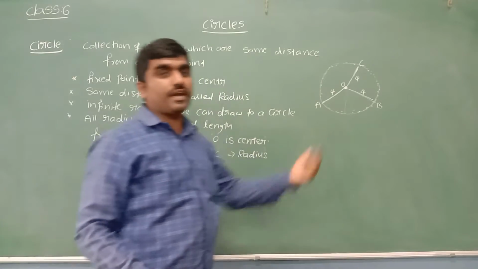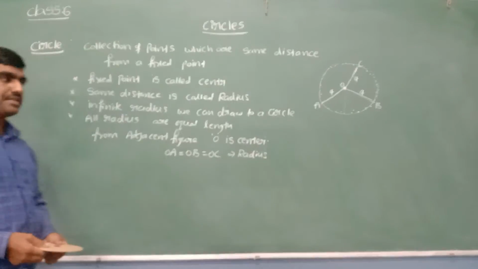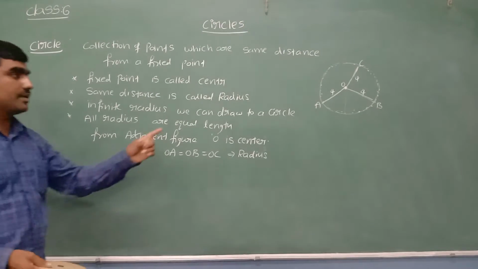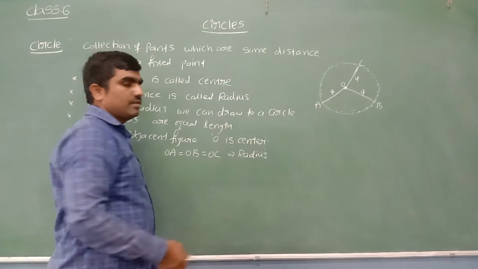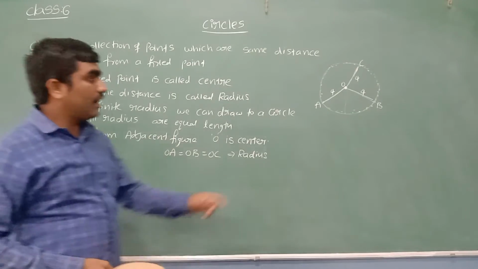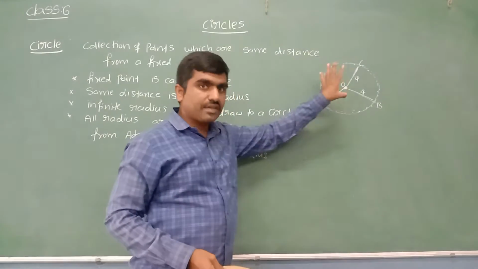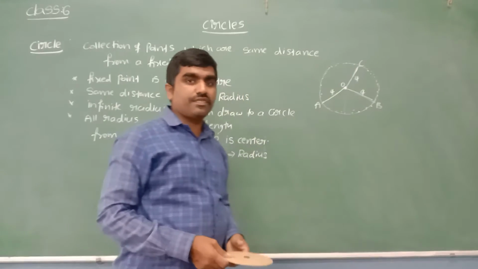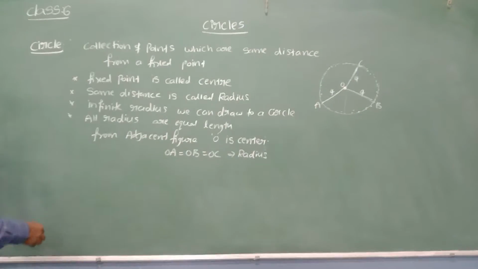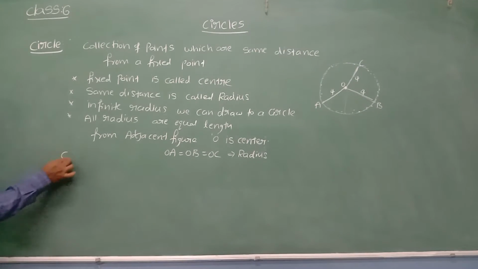We can draw an infinite number of radii to a circle. This is about what is a circle, what is the center, and what is the radius. Here we can see the center is always inside the circle, and even the radius is also inside the circle only. Now let's see some parts of this circle.